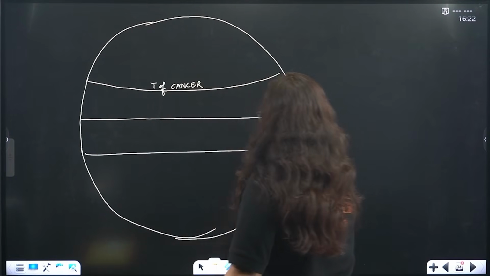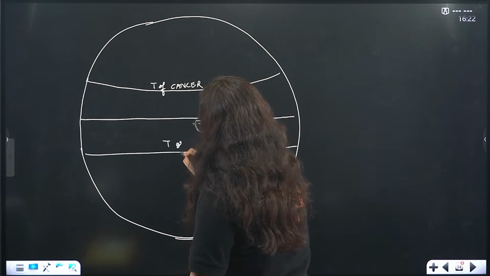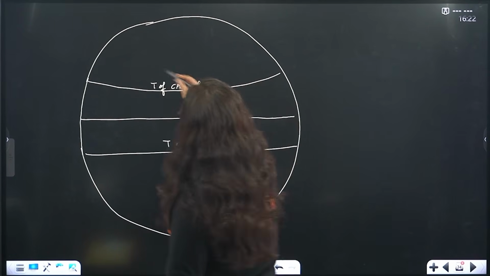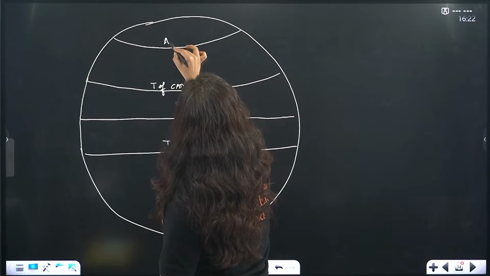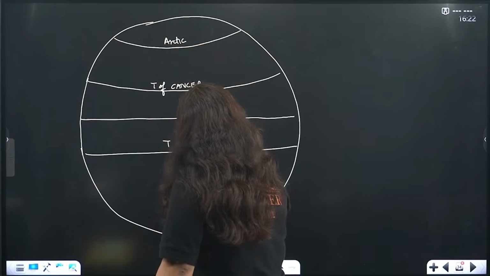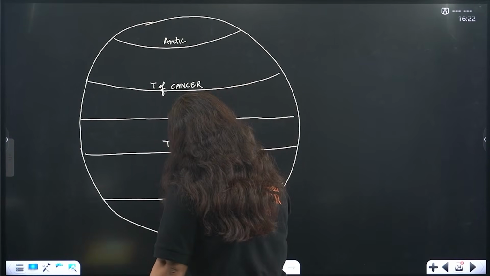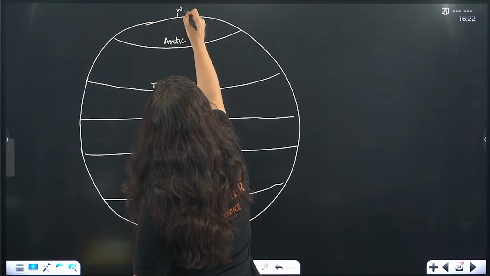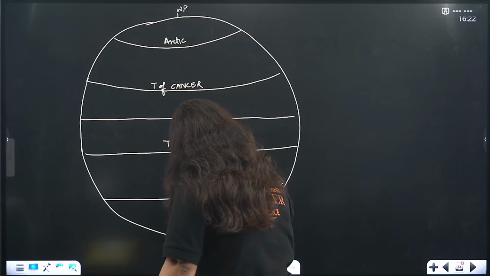Then we have here the Tropic of Capricorn. I am just drawing a rough one to explain. Then we have the Arctic Circle, and then the Antarctic Circle. Here it is North Pole and here it is South Pole.